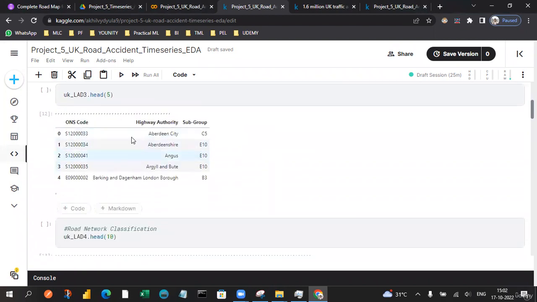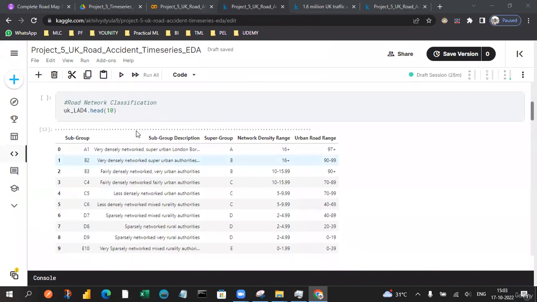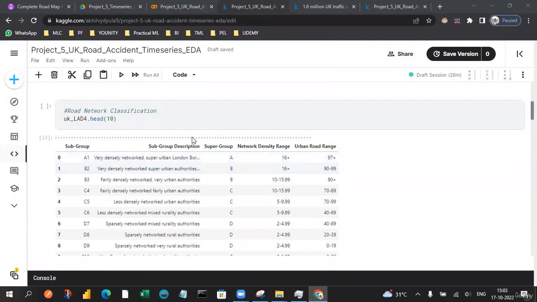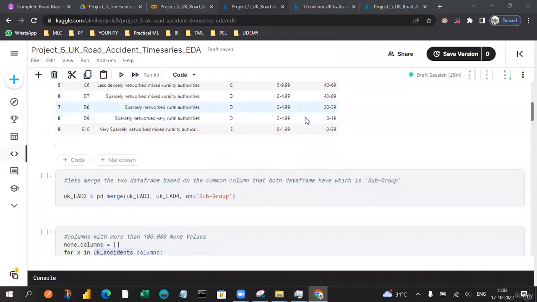In this we are going to have the ONS code, highway authority, and subgroups. In the network, some classification kind of tasks are going to be performed with these additional data sets. In this also there are subgroup, subgroup description, supergroup description, along with the density range and the rural range.